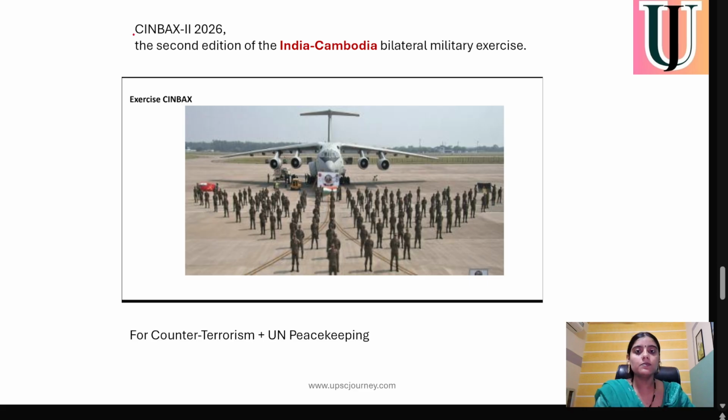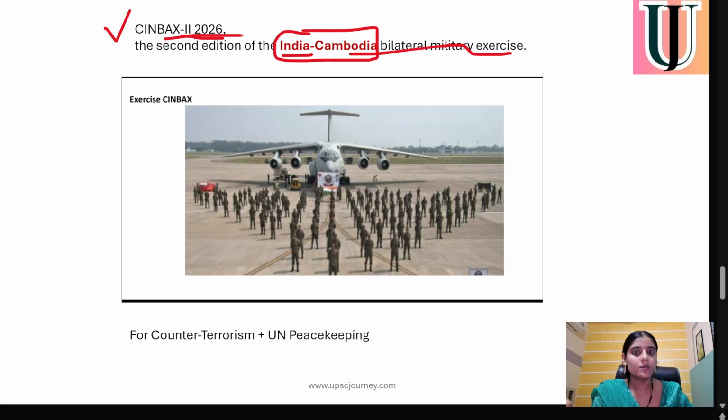Next, move to a Simbex exercise, phase 2 2026, the second edition of the India-Cambodia bilateral military exercise. So this is a military exercise between India and Cambodia, and this is the second phase of the Simbex exercise, India plus Cambodia Simbex 2026, for countering terrorism and UN peacekeeping.